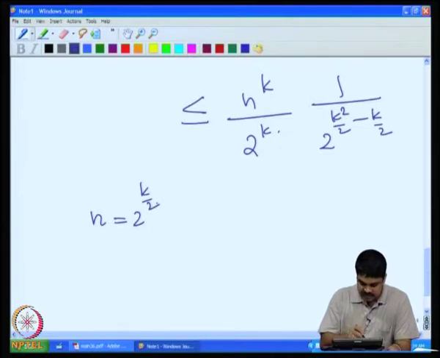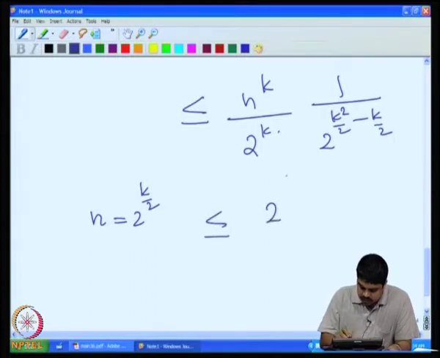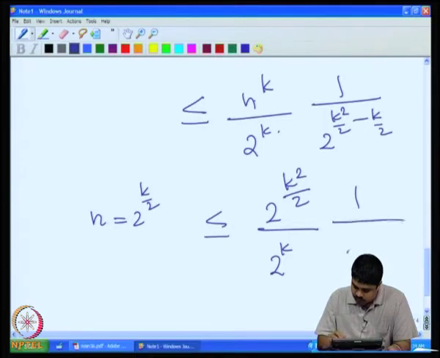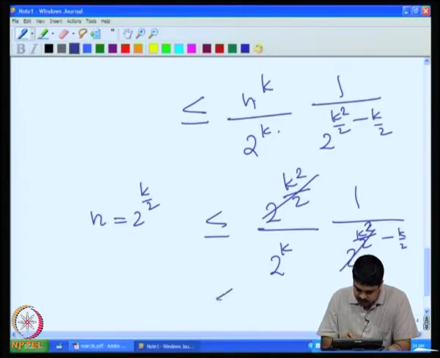Let us take this number. Now I can substitute this, so this is less than or equal to 2 raised to k square by 2, because I am putting n equal to 2 raised to k by 2. So, this is 1 by 2 raised to k into 1 by 2 raised to k square by 2 minus k by 2. Cancelling, we get less than or equal to 1 by 2 raised to k by 2.